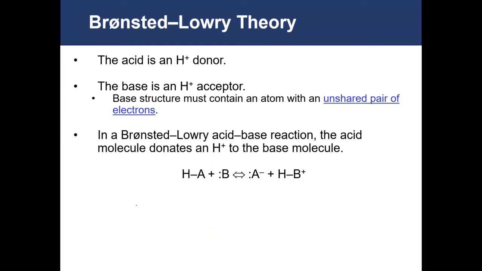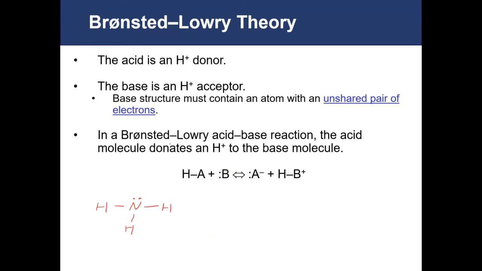We could also look at ammonia. So if we draw out ammonia using the Lewis dot structure, you'll see that it has a lone pair. That lone pair is what is responsible for accepting the proton.